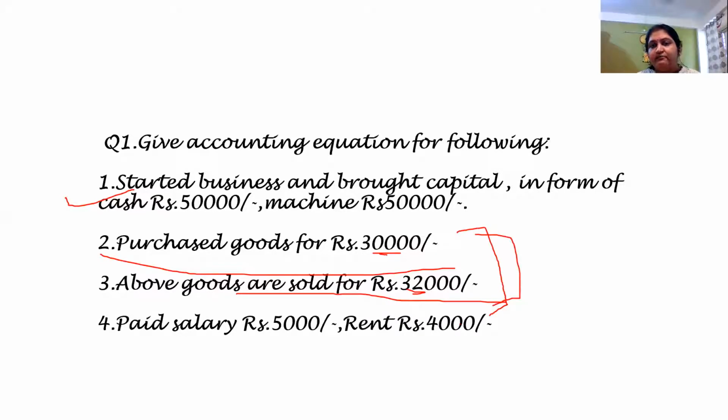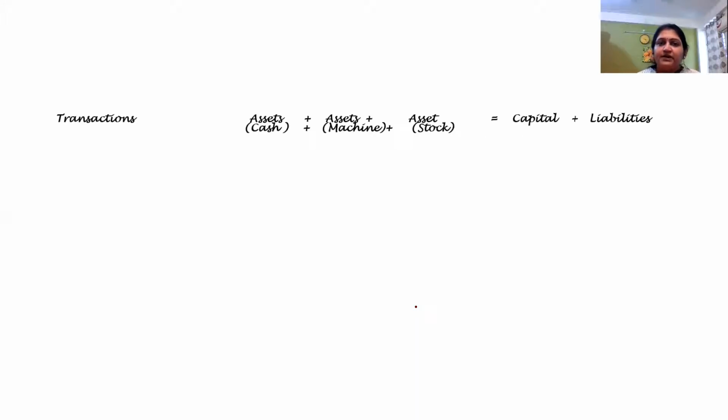So I'm making a profit of 2,000 here. And then in the fourth entry, we are trying to say that there is a salary payment and rent payment. Now let us come to the solution part of it. This is the basic equation which we have discussed, that capital will be added to liabilities, and resultantly we will get all the assets.